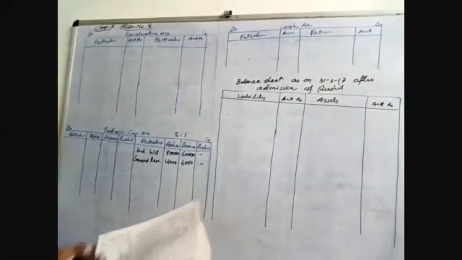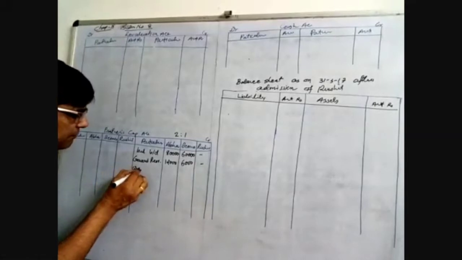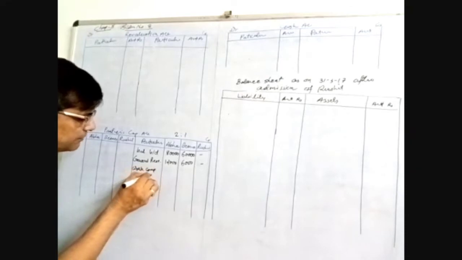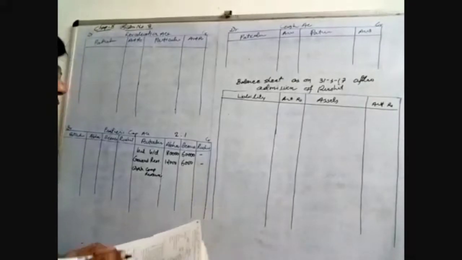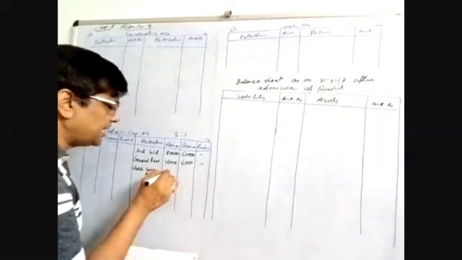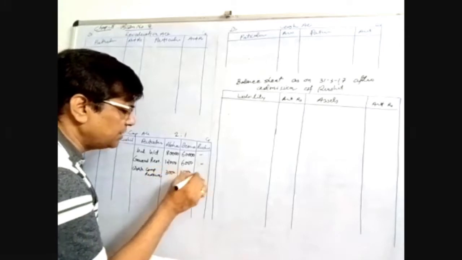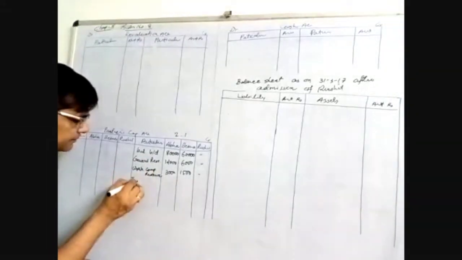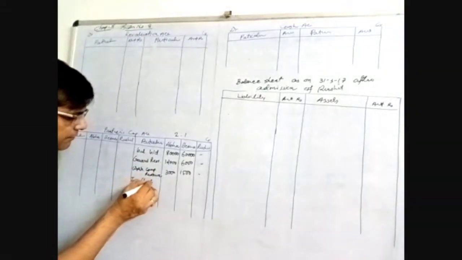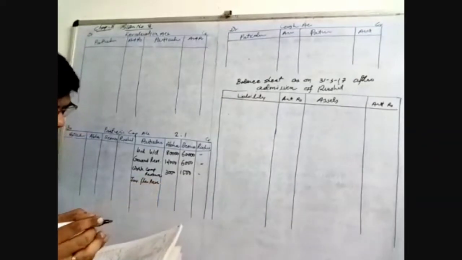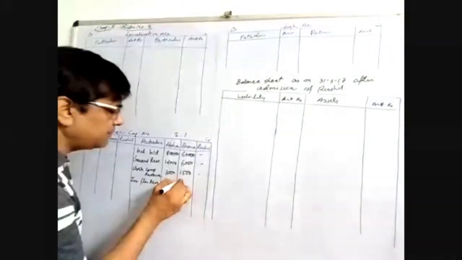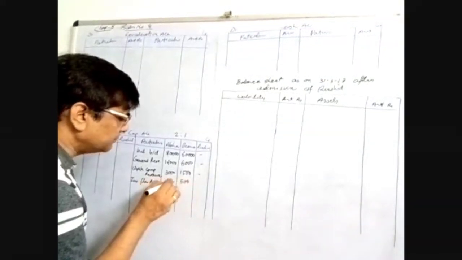General reserve, workmen compensation reserve. It's also a part of undistributed profit. Workmen compensation reserve is also distributed among the partners. The ratio is 2:1, 4,500. So 1,500, 3,000. Yes, 3,000 and 1,500. Investment fluctuation reserve is also just like the same. Investment fluctuation reserve 1,500 is there. That you divide in 2:1. That is 500, and here it is 1,000.